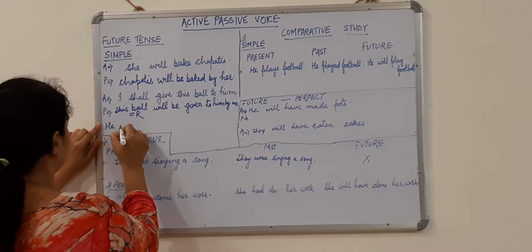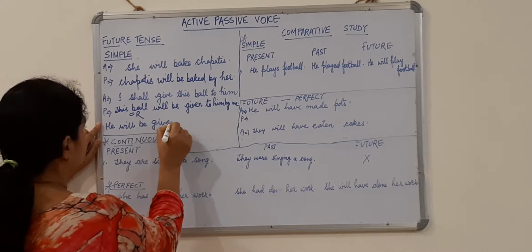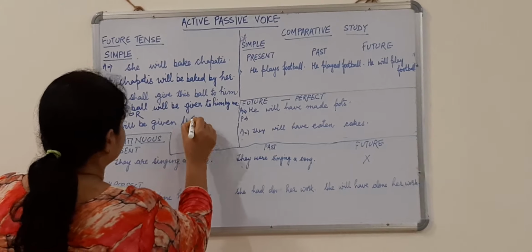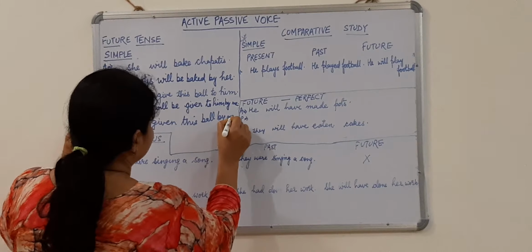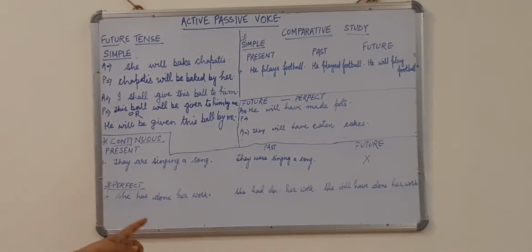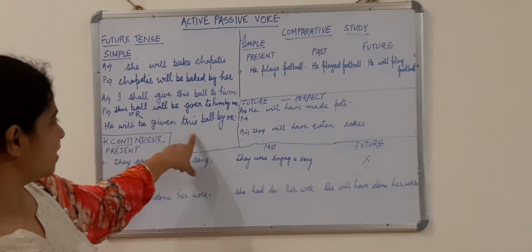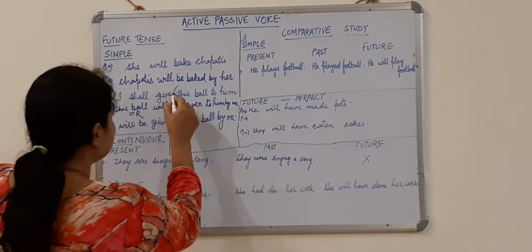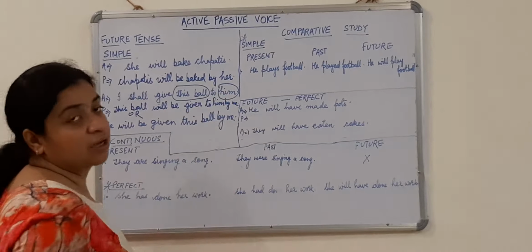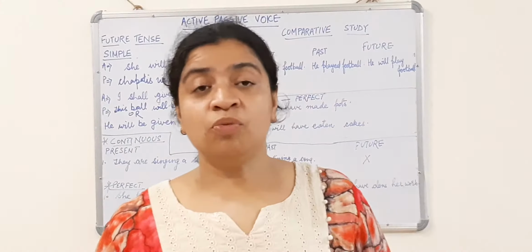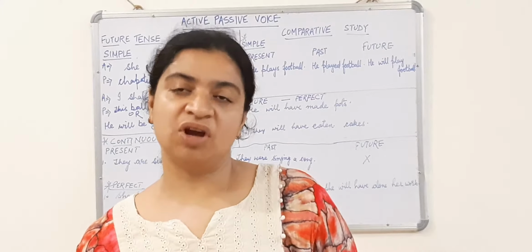He will be given this ball by me. See, both the ways a sentence is correct. Either you can start this way or you can write this way. Either you can start with our primary object or you can start with our secondary object. And how would you come to know which is our primary or the main object and which is our secondary object?